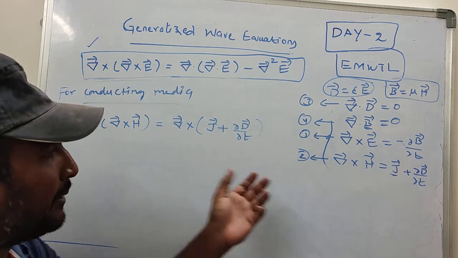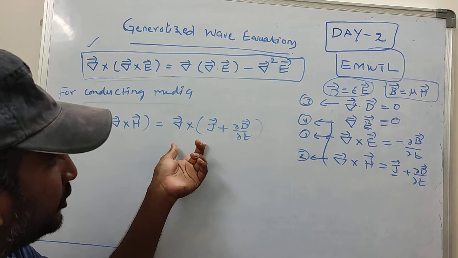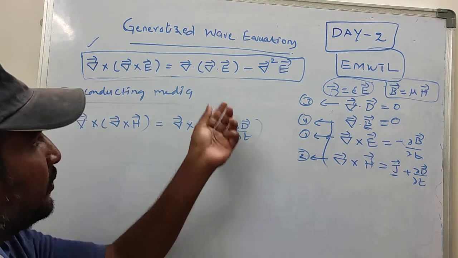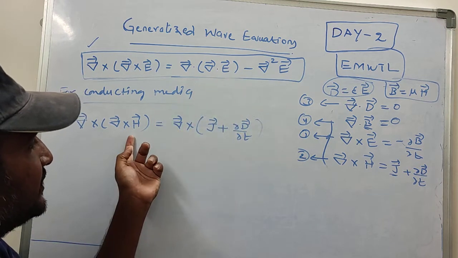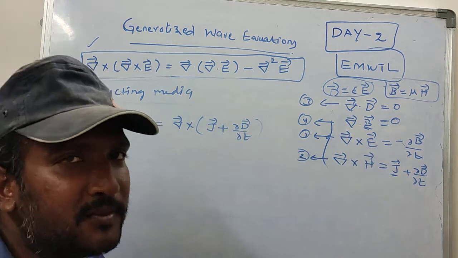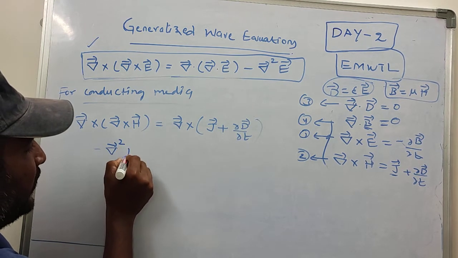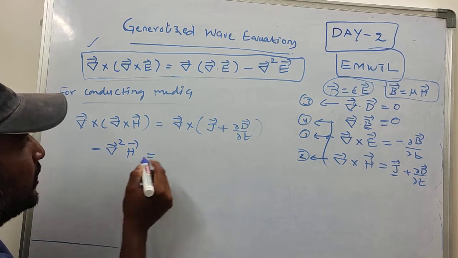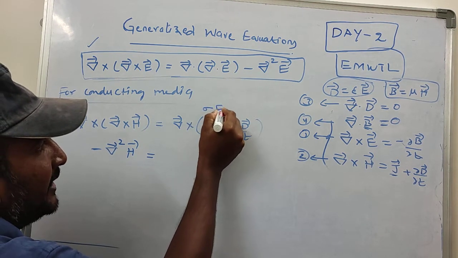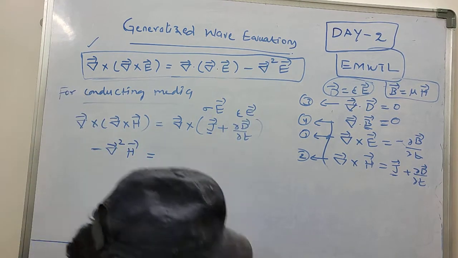Similarly, I am applying curl on both sides to equation number 2. The curl of H is equal to the curl of this term. According to this vector identity, and since H is there, we know from this Maxwell equation that divergence of H becomes 0. Therefore, directly I am writing this step: minus del square H is equal to the curl of this term, where I write sigma E here, and this can be written as epsilon E. Are you clear? Now I am going to replace these terms.